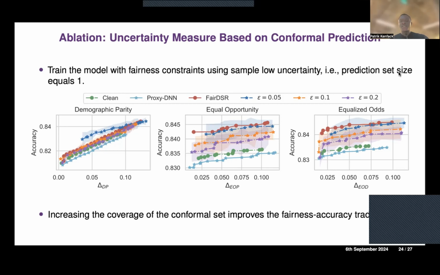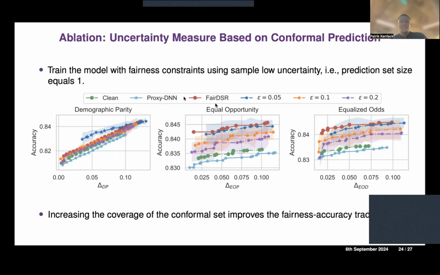When the prediction set size is equal to 1, the model is very certain. But when the prediction set increases, the model becomes more uncertain about the prediction. And here we do not need any threshold, because the conformal prediction, in how we obtain the prediction set, already automatically computes the threshold for including a label in the conformal set or not.